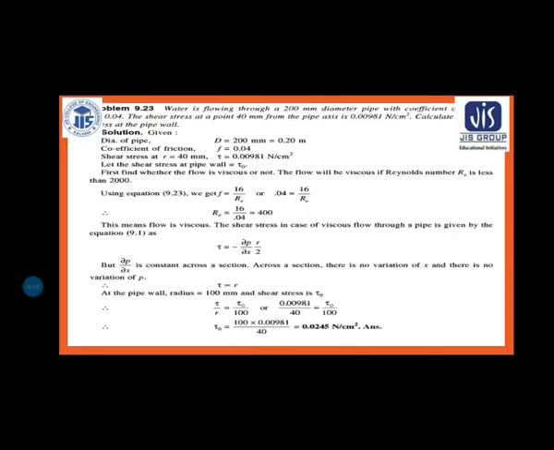First of all, go through the problem: what type is given, is it parallel plate, fixed plate, or circular pipe. So in case of a circular pipe, this is the formula: tau is equal to minus del P by del X into R by 2. Here you need to find out the Reynolds number, because first you need to find out whether the fluid is viscous or laminar or not.